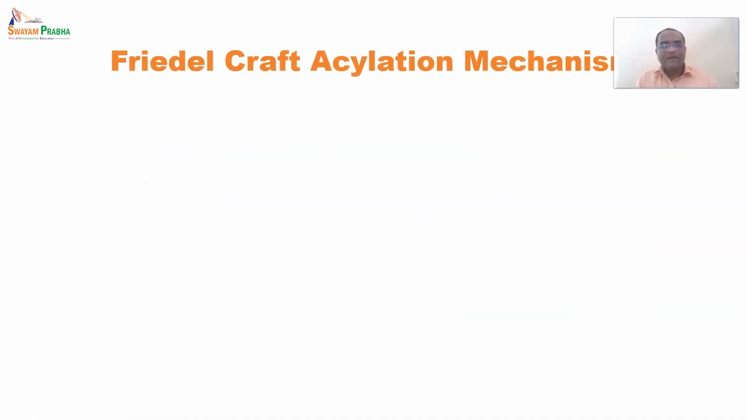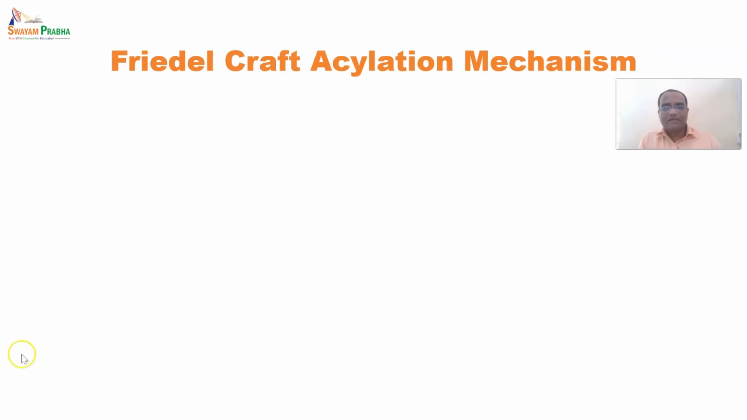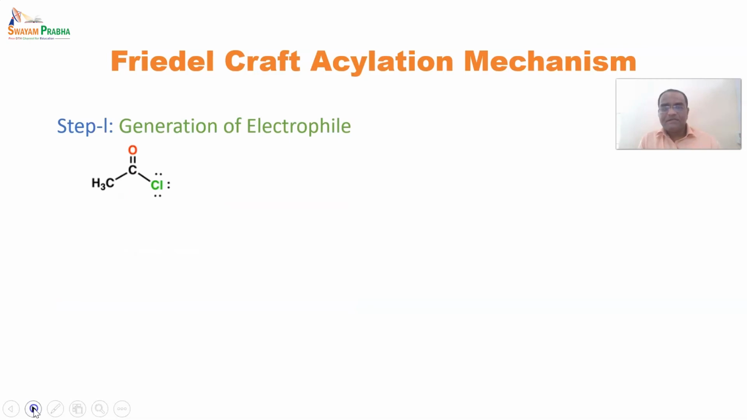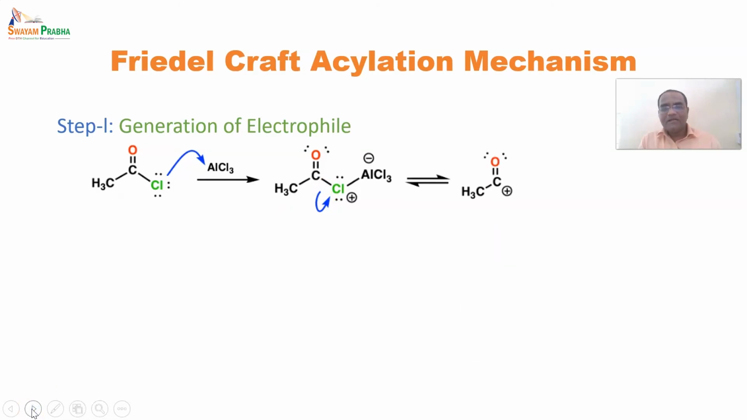Now we'll see the mechanism of Friedel-Crafts acylation. The first step is generation of the electrophile. The electron rich species, that is chlorine from the acyl halide, will attack AlCl3, and after that it will form a complex, and this complex will break by breaking of the carbonyl carbon and chlorine bond. It forms an electron deficient carbon, that is, generating the electrophile.